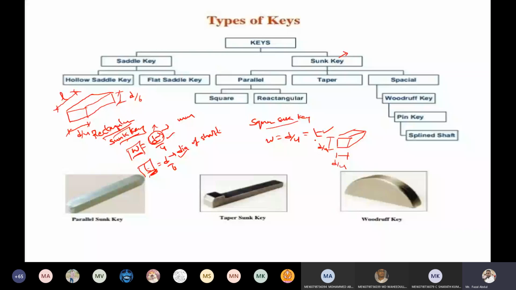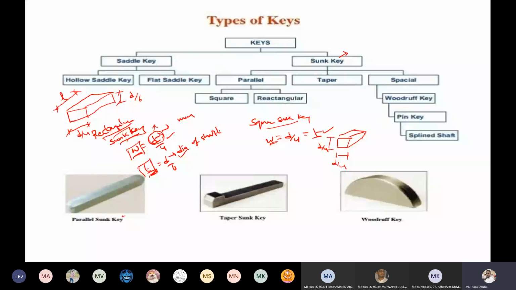So whatever the diameter of the shaft given in the question, we need to substitute here and we'll get the width and thickness. Based on that value, if we get the same value for thickness and width, we can easily define it as a square key; different values mean a rectangular key. Okay, and the next one is the parallel sunk key.